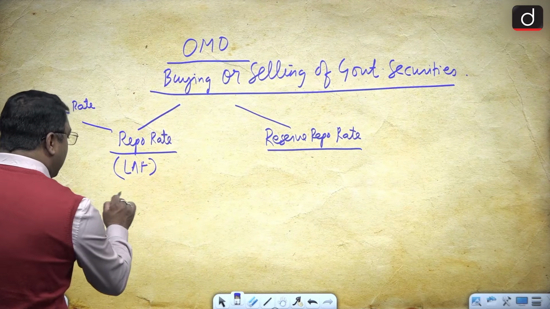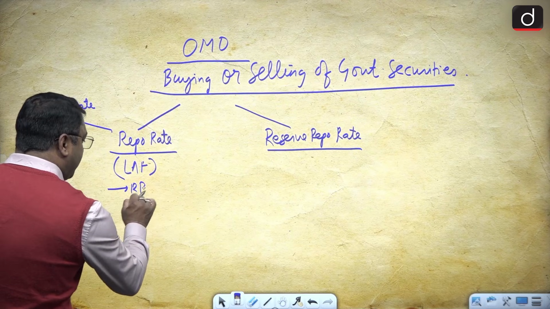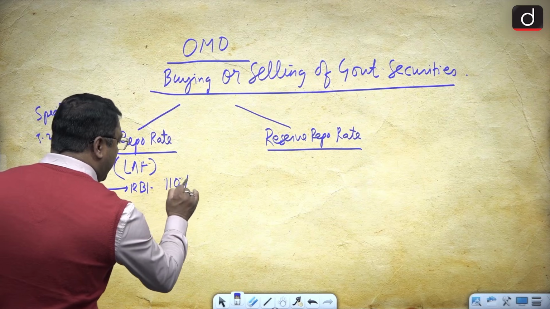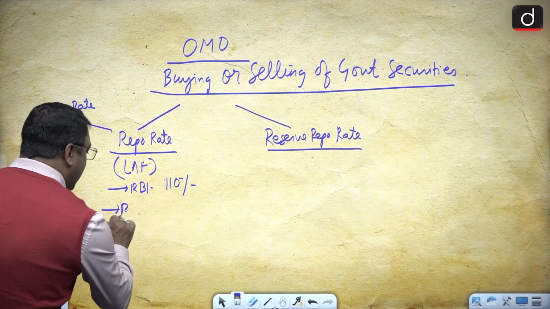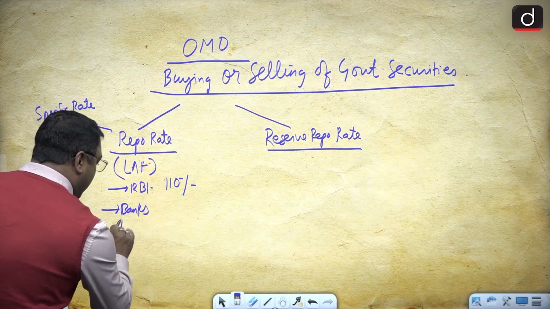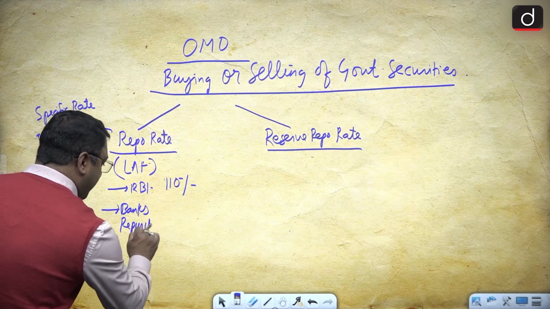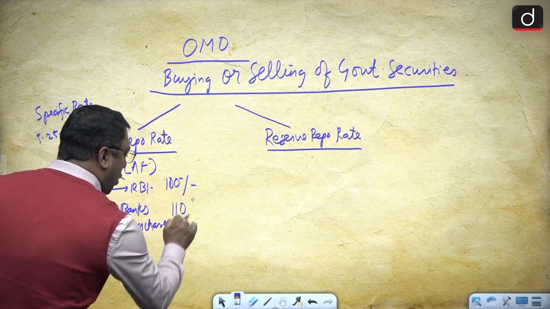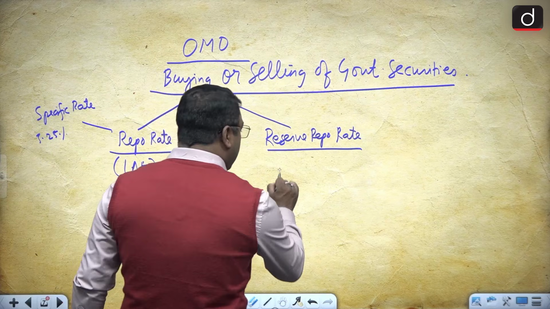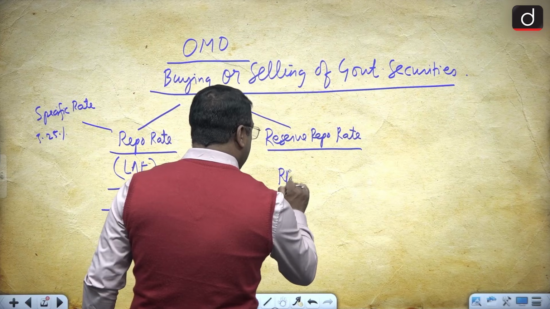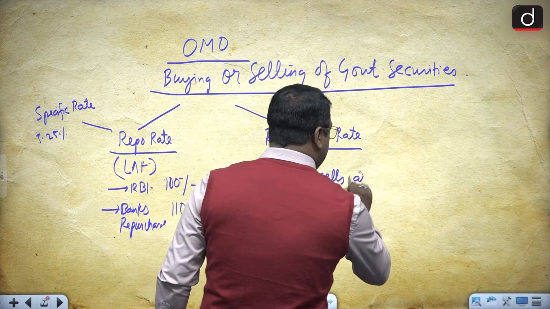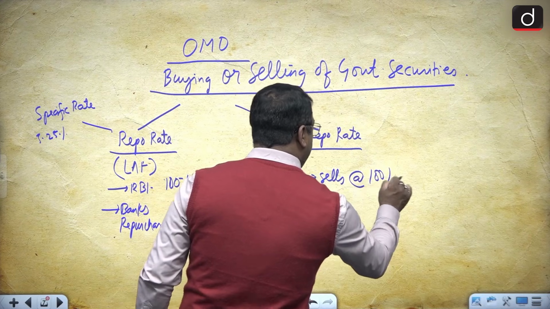For example, the RBI sells at 100 rupees, and then it repurchases at a higher rate.